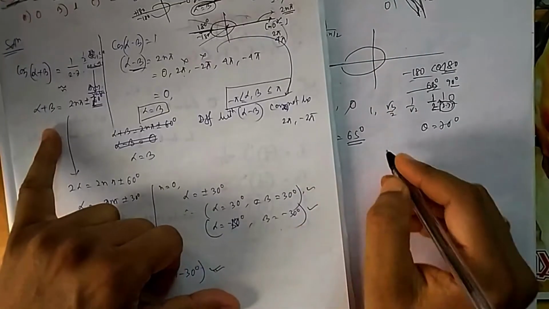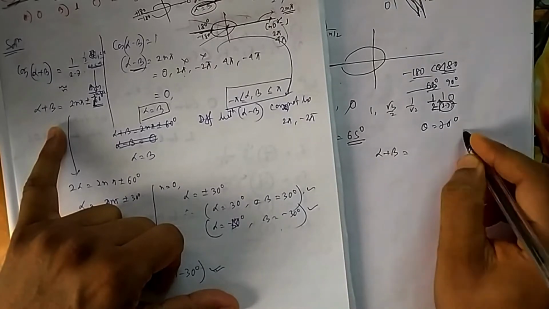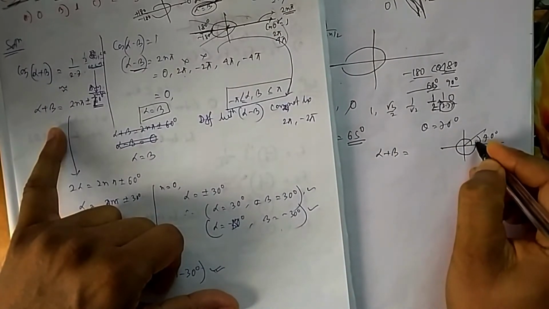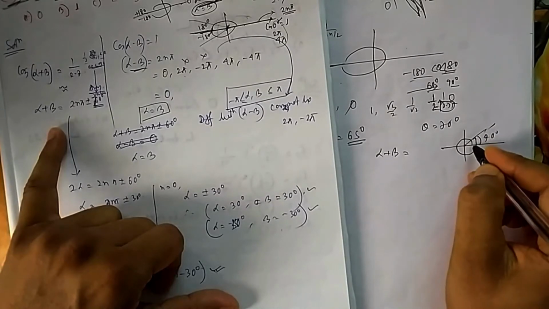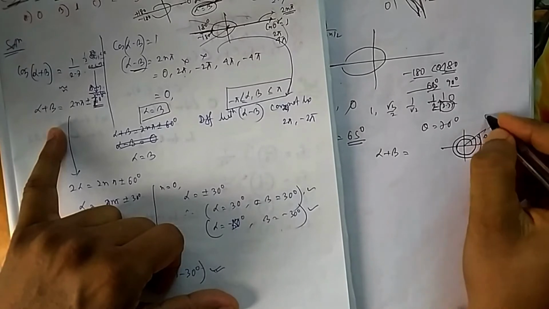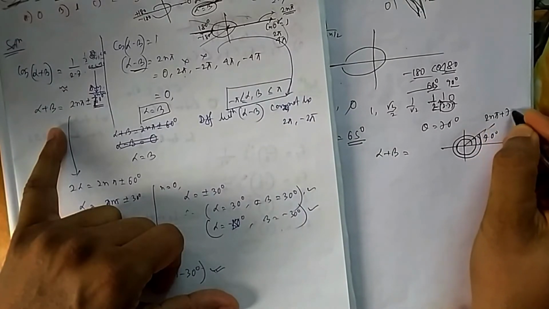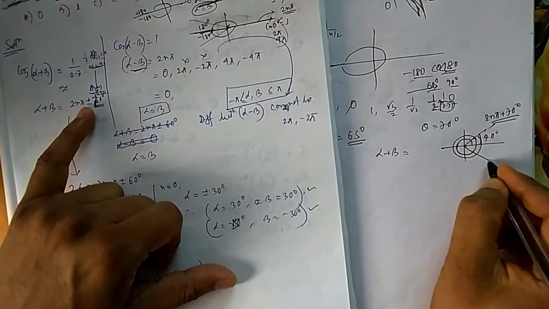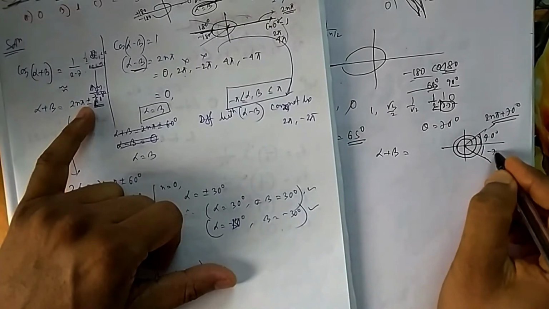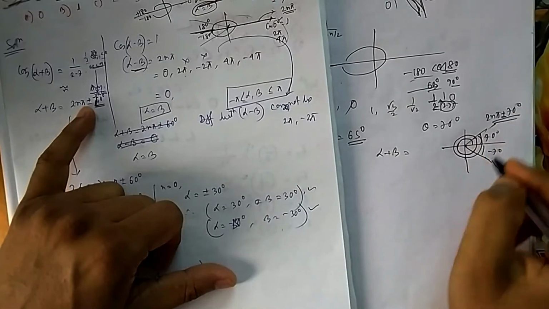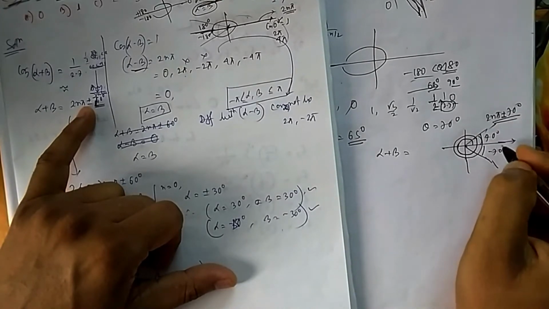So what are the possibilities that we have? If it is alpha plus beta equals 70, then it will also give me the answer. If you rotate 1 time, then you come again to 70, that will also give me the same answer. If you rotate 2 times, then again you come to this line, so this becomes 2n pi plus 70. Because in minus 70 also cos gives the same answer, so it can be 2n pi plus minus 70.